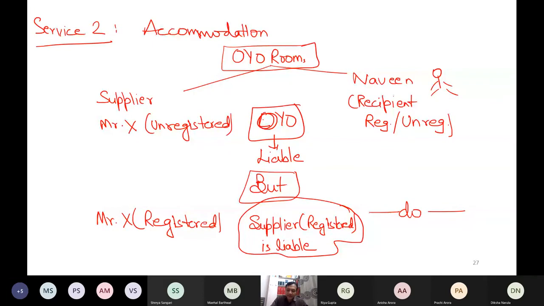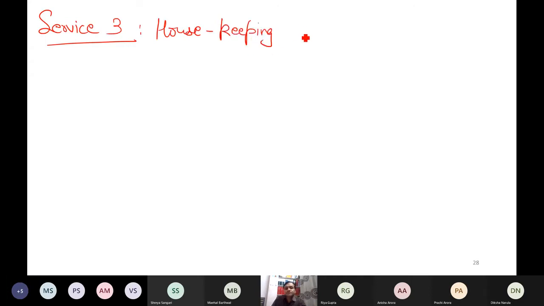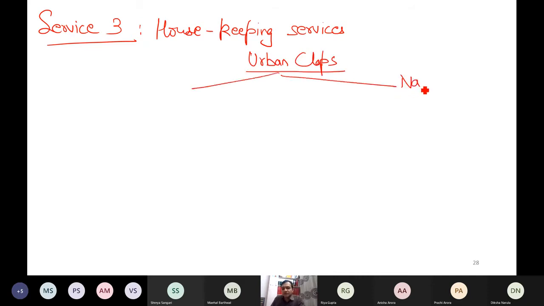And the same concept applies for my third service, service 3, which is housekeeping. Plumber, housekeeping, etc. Here also the ECO, for example, Urban Clap. By the way, I think the name of Urban Clap has changed now. Recipient Naveen.